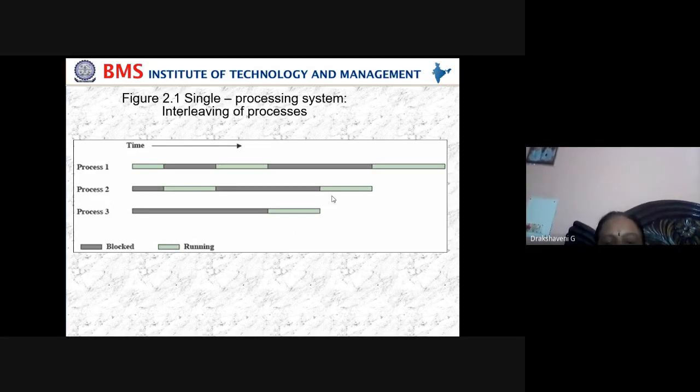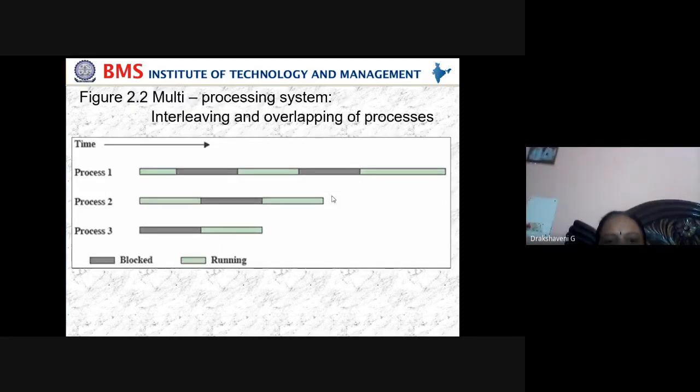That's why this is a single processor system, meaning I have only one CPU. So for one CPU, it is shifting between processes, because there are three processes, shifting from process one to process two, process two to process three. In a multi-processing system, there is interleaving and overlapping of processes.